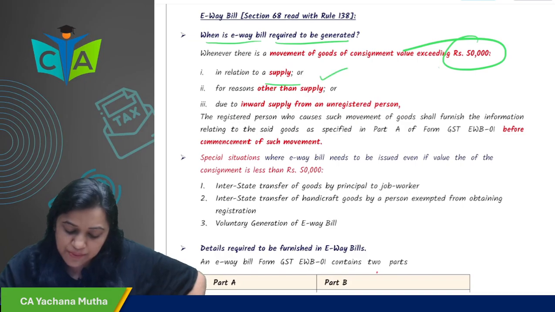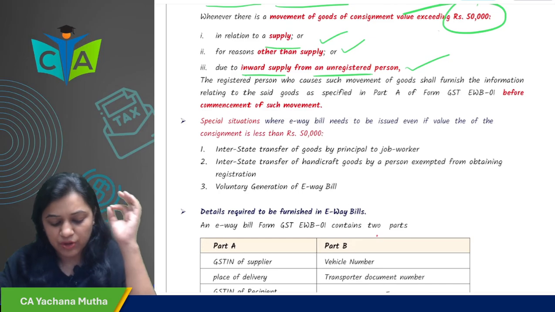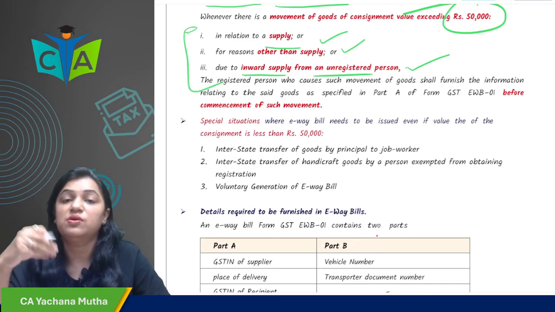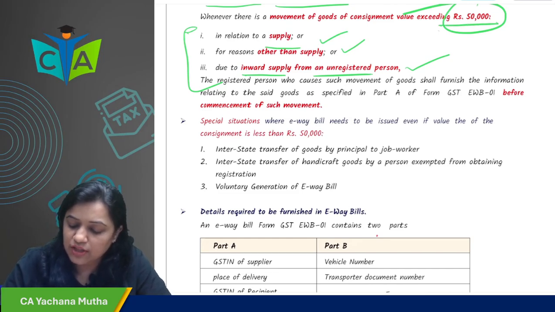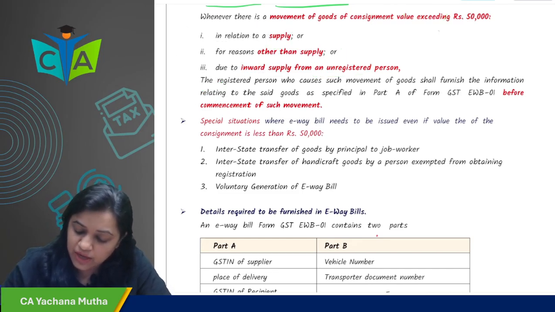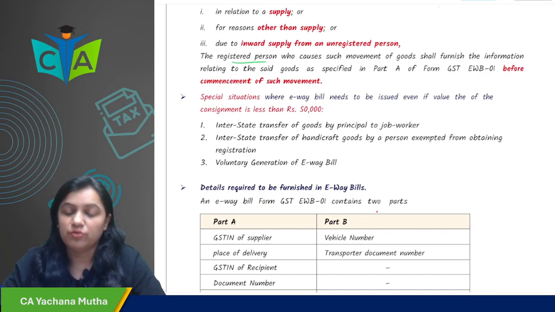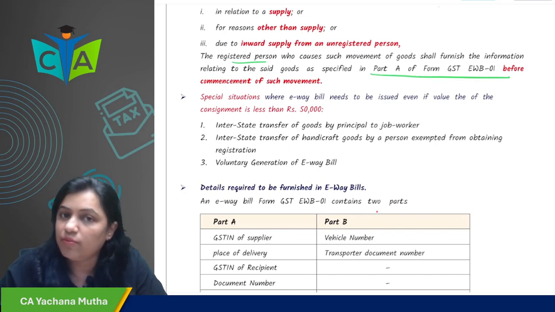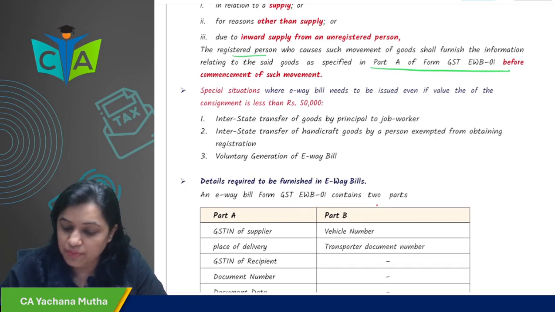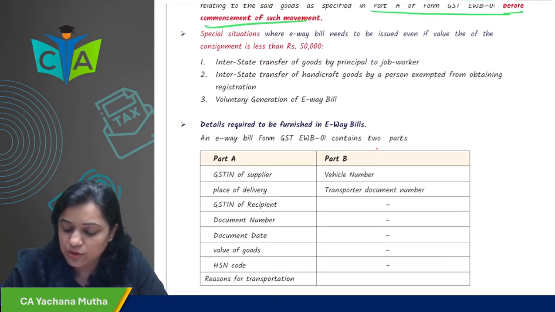It could be in relation to a supply, for a reason other than supply, or due to inward supply from an unregistered person. It could be due to any of these reasons. But when there is a movement of goods exceeding 50,000, then e-way bill is required to be generated. The person causing the movement of the goods has to furnish the details of the goods in Part A of GST EWB-01 before commencement of such movement.